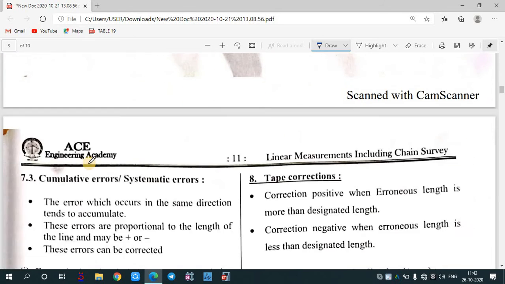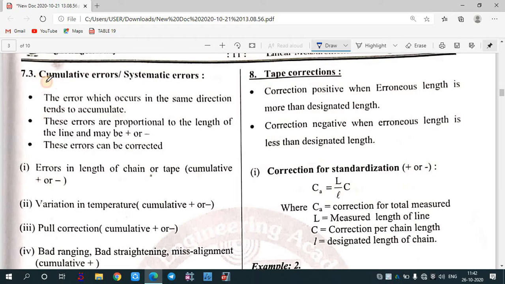Instrumental error. After that, we will see the cumulative errors and systematic errors. The error which occurs in the same direction tends to accumulate. So for cumulative errors, if you are considering one horizontal distance and there is an error, it will get accumulated in the same direction, then it is considered to be a cumulative error. These errors are proportional to the length of the line and may be positive or negative. It can be a positive error, it can be a negative error.